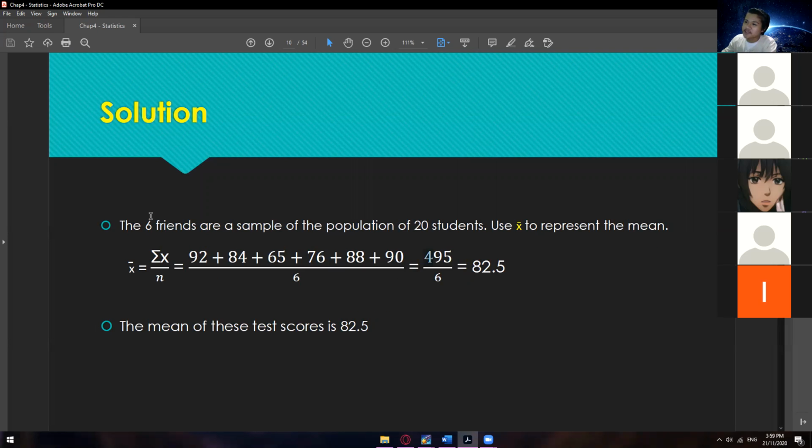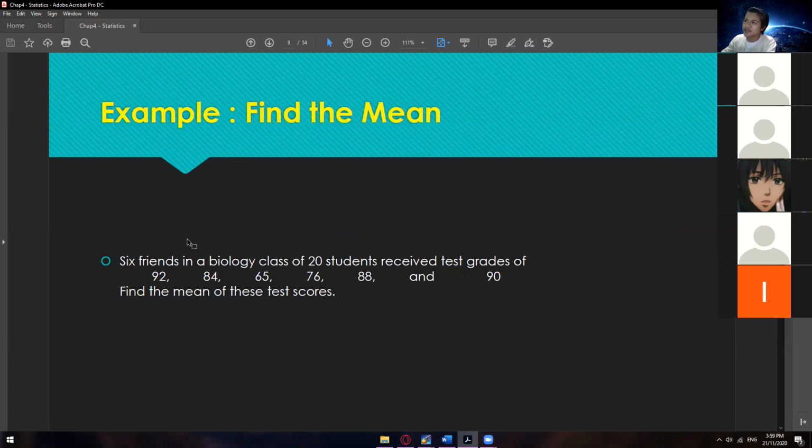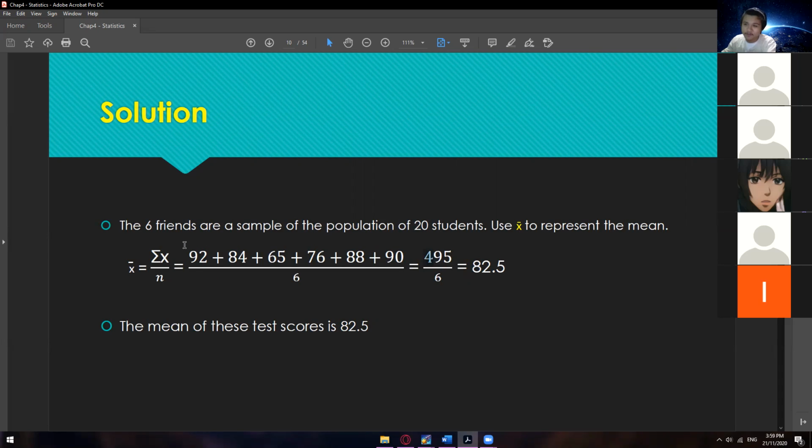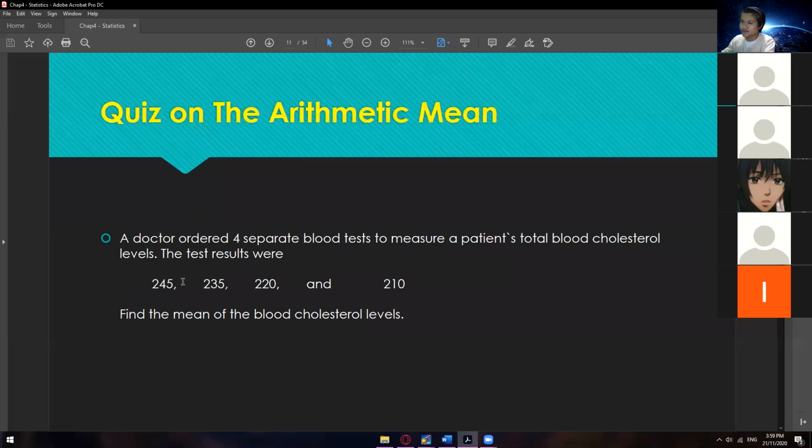As usual, after this example, you're going to have a quiz. So do not worry when I say quiz, okay? If I only gave one example, you're only going to have one quiz also. So one example, one quiz, to make it very short. Super simple, super the same, just different values.